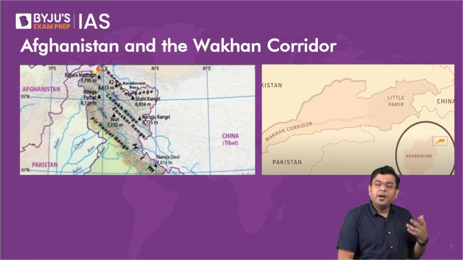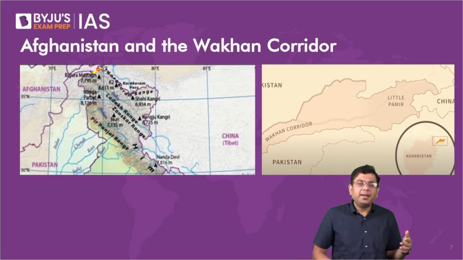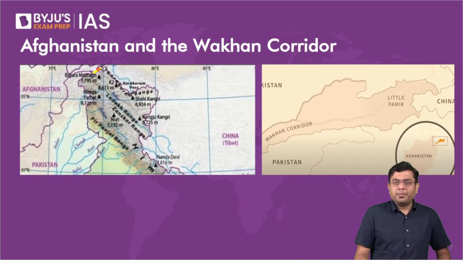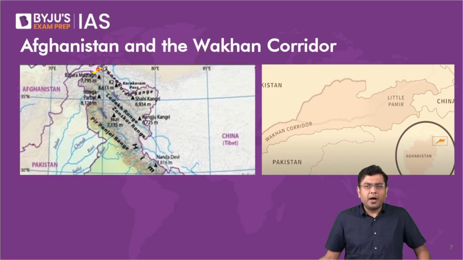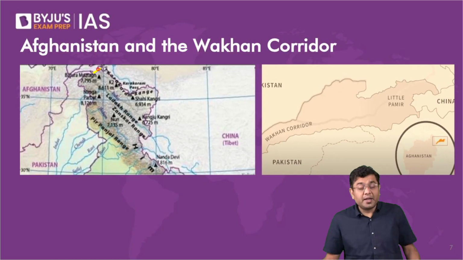And it is here where Pakistan comes ahead and says that no, this is not happening, because the region that you are considering to be the border with Afghanistan, that is under our control. You don't share any border with Afghanistan.